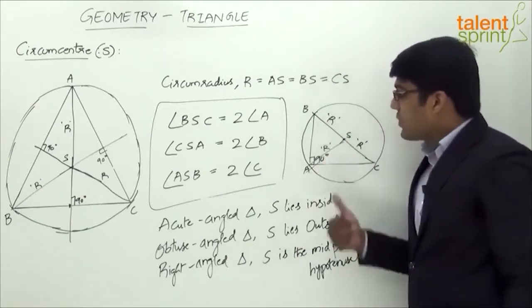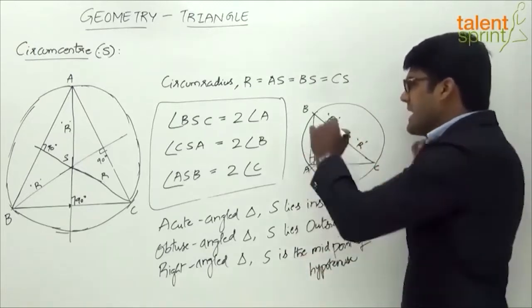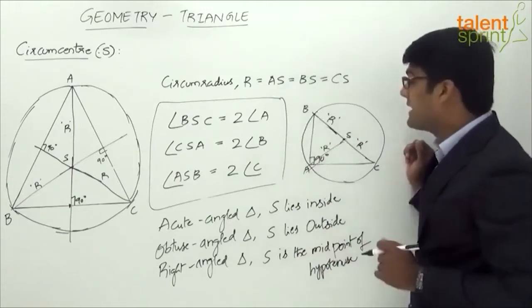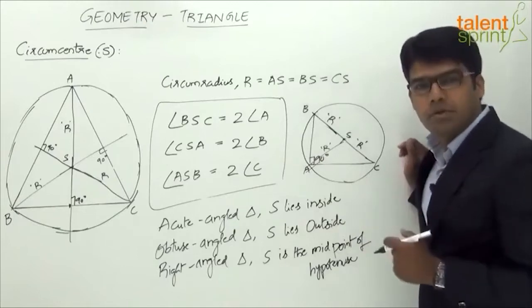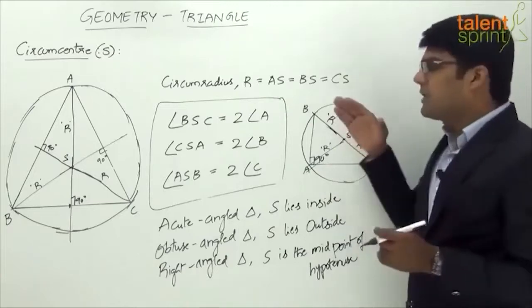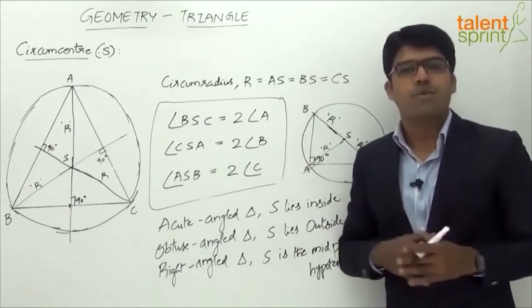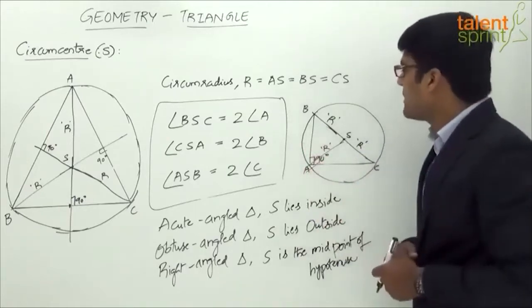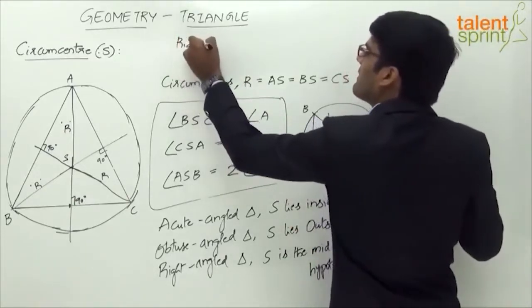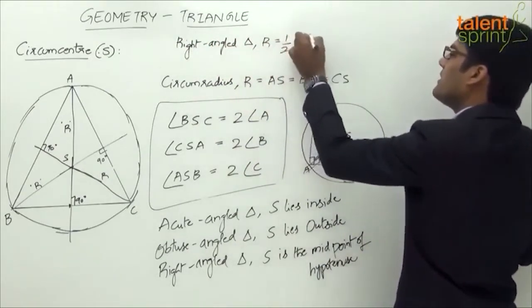Right? But the interesting point here is, in the case of a right angle triangle, since the circumcenter is the midpoint of the hypotenuse, we can say that the circumradius R will be half of the hypotenuse. So that's again a special case here. If the length of the hypotenuse is, let's say, 5 units, the circumradius will be 2.5 units. If the length of the hypotenuse is 13 units, then the circumradius R will be 6.5 units, and so on. Okay, so let's also make a note of that. R for a right angled triangle is equal to half of the hypotenuse.